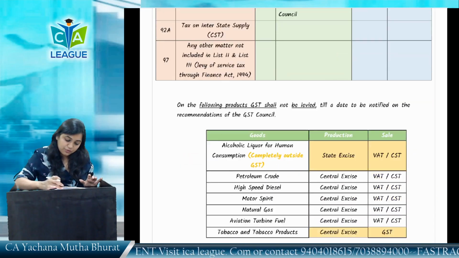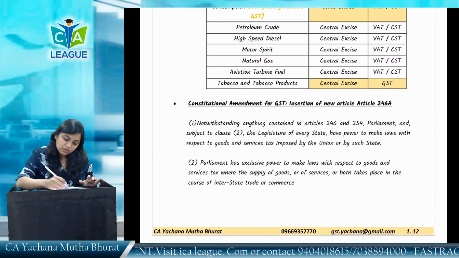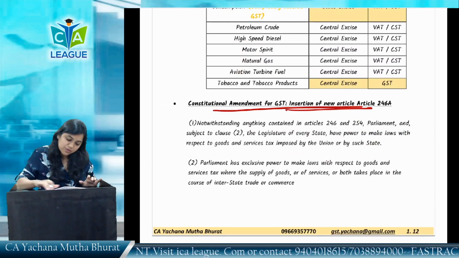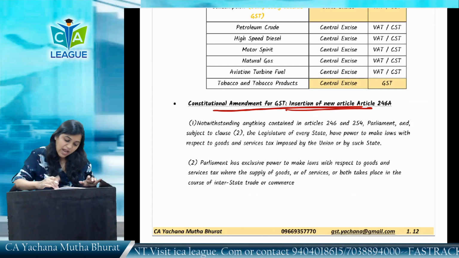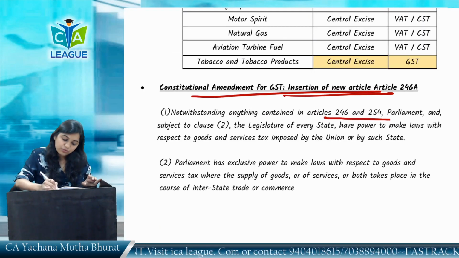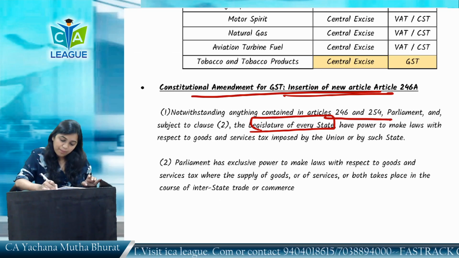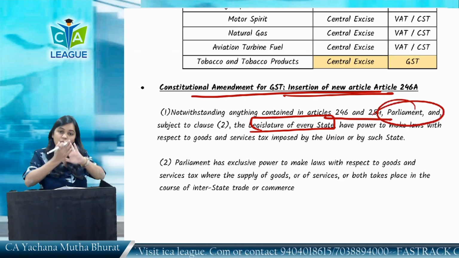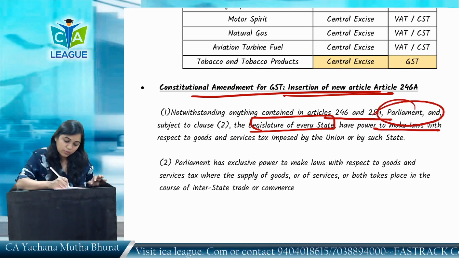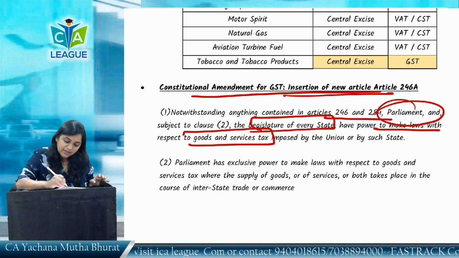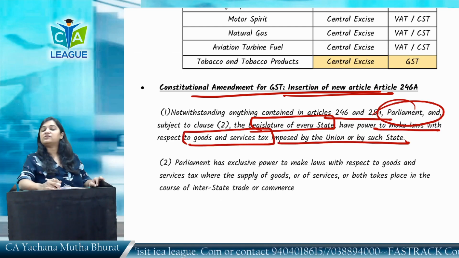So there comes a new article, constitutional amendment for GST, insertion of some new articles we will see. Notwithstanding anything contained in Article 246 and 254, Parliament and the legislature of every state both have the power to make law with respect to goods and service tax imposed by union or by such states.